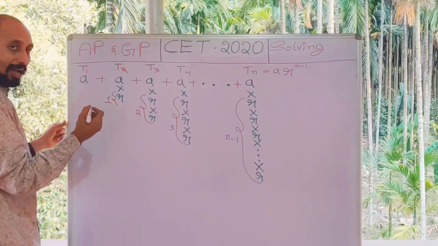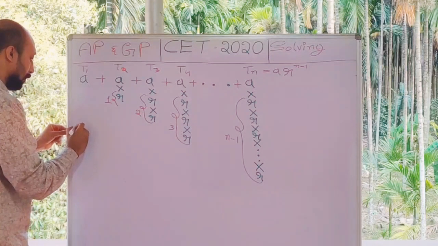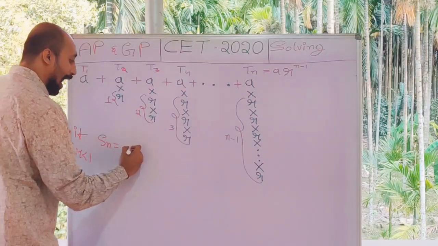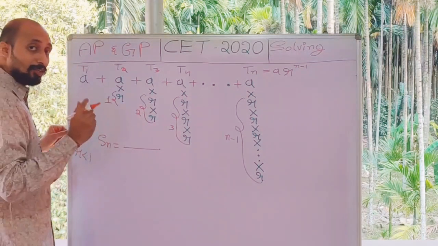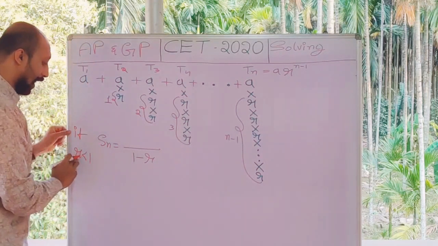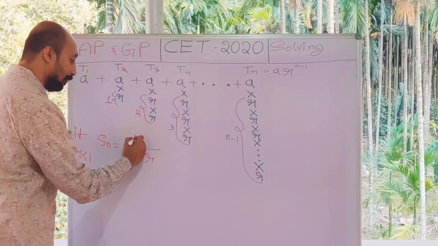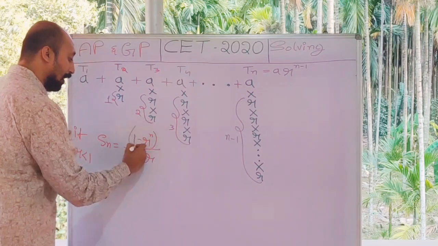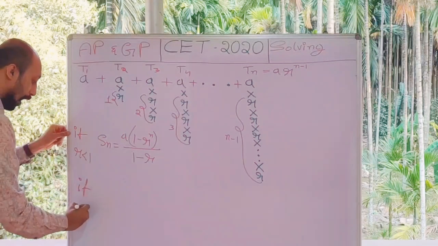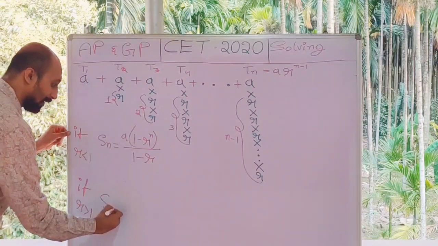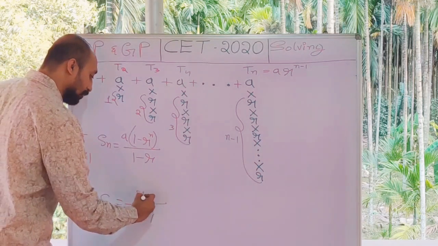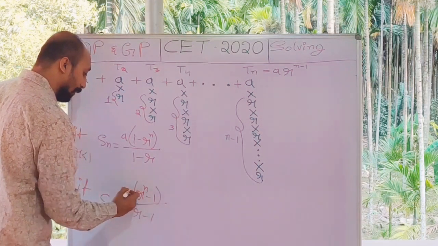So if R is less than 1, Sn will have, since R is less than 1, the denominator should be positive. So we take 1 minus R, because R is lesser than 1. The same thing we write in the numerator with power n and we multiply A. Very similarly, if R is greater than 1, what is Sn? R minus 1, because R is bigger than 1. The same thing follows in the numerator with the power n and we multiply by A.